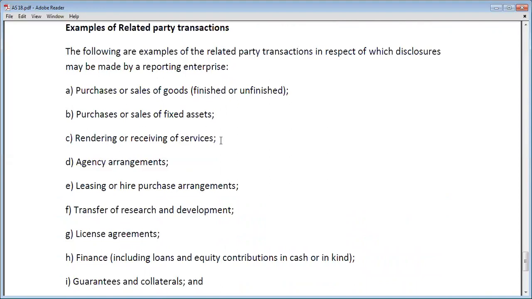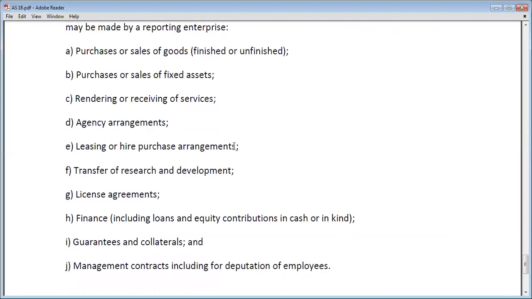Rendering or receiving of services, agency agreements. If a related party or reporting party does any agency agreement or leasing and hire purchase agreement, it may be that the reporting party and related party may do some purchase, leasing or hire purchase agreements. Then in that case these agreements, these transactions, must be shown in the books of the reporting party.